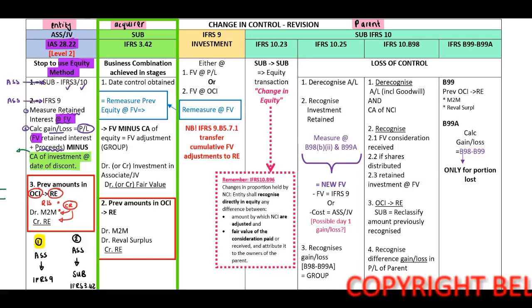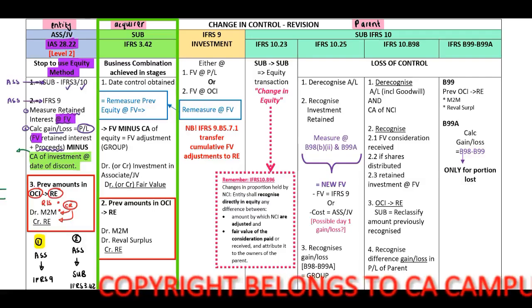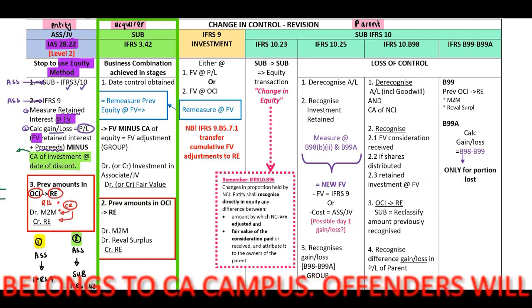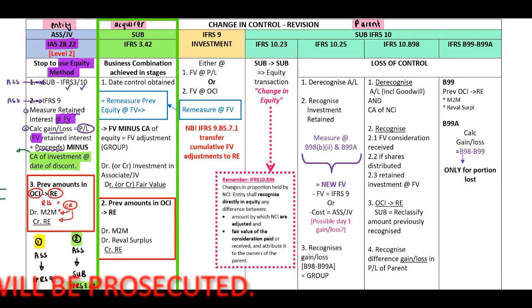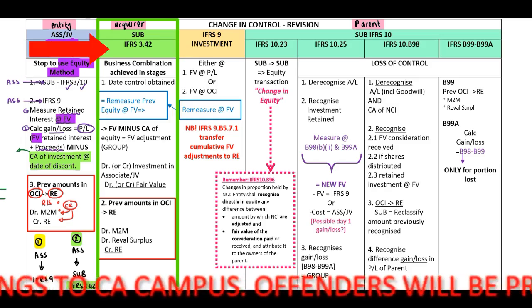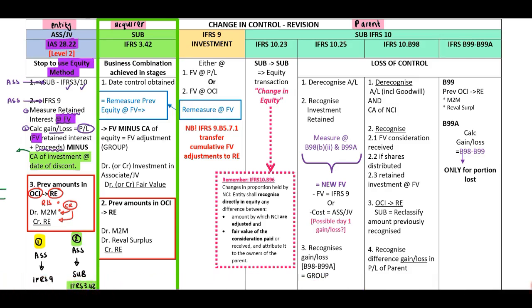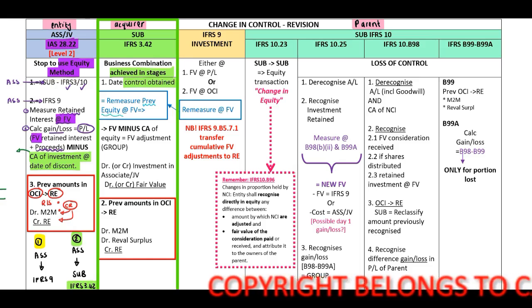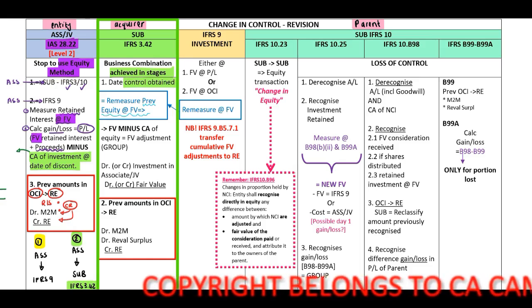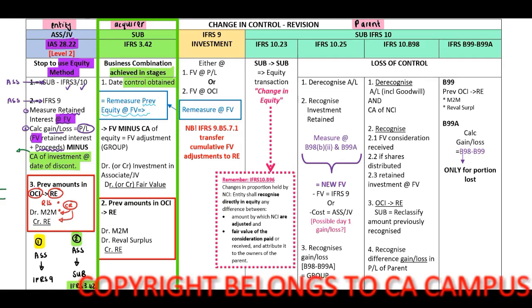Right. Before we look at our example number 2 of IAS 28 paragraph 22, I first want to cover the IFRS 3 paragraph 42 principle. IFRS 3 paragraph 42, business combination achieved in stages. When the date of control is obtained, we need to remeasure our previous equity at fair value. If it's an associate, how do we do this?